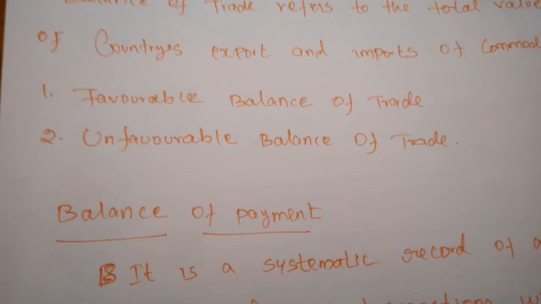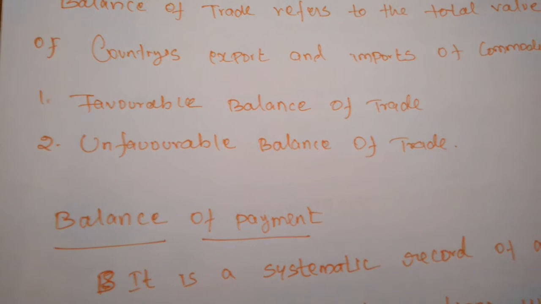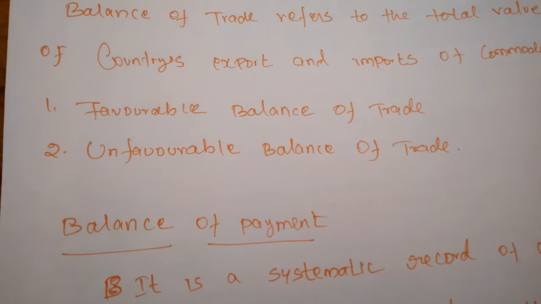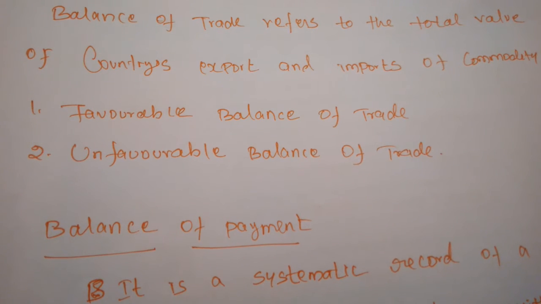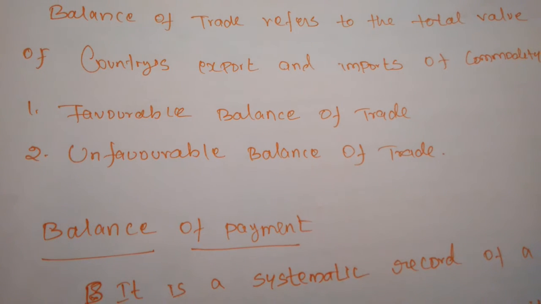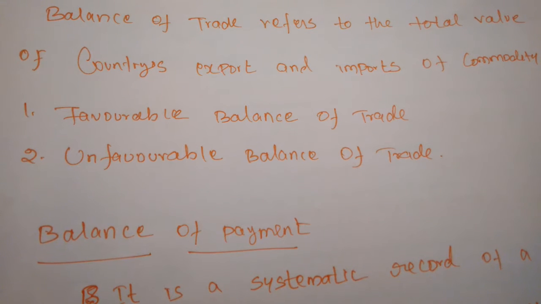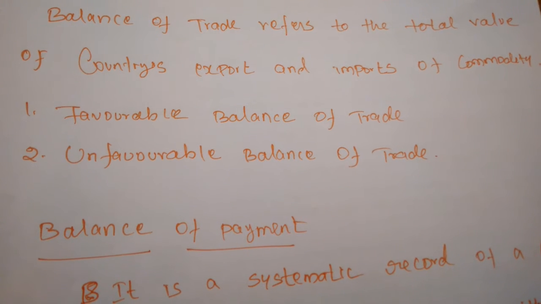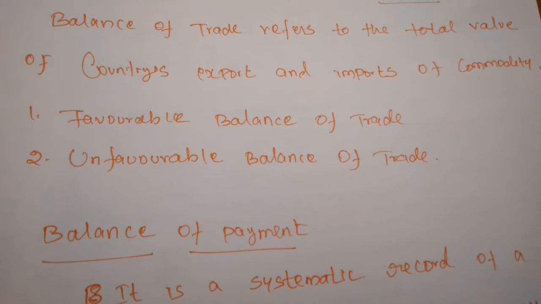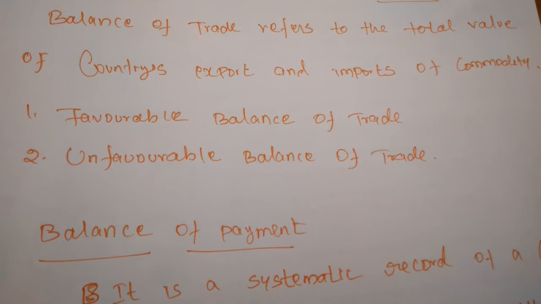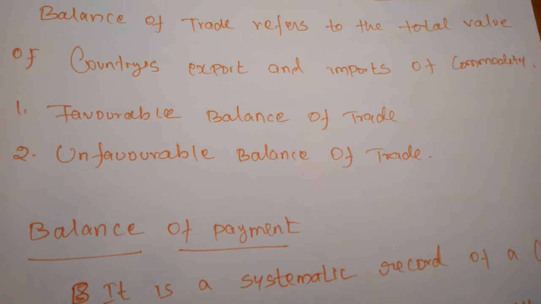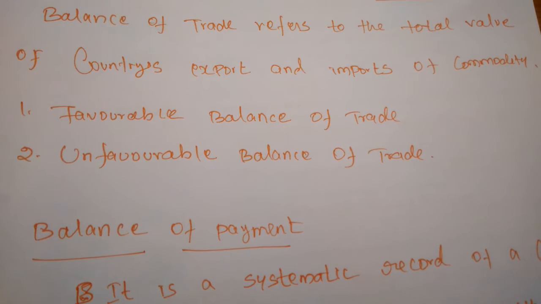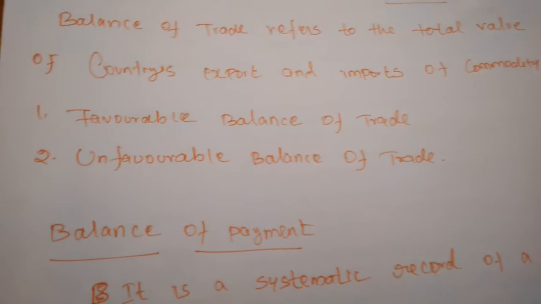Normally individual people, firms and every nation want to maintain the favorable balance of trade only. If you are importing more commodities from other nations, we have to pay more money to the other nations, so we will never get the profit. So all nations want to maintain the favorable balance of trade only.